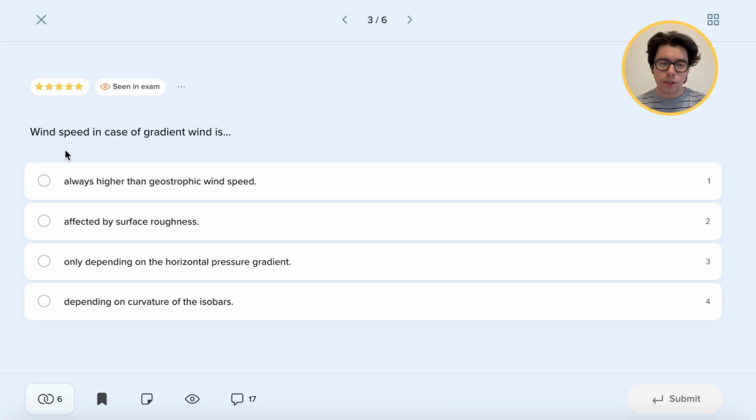So going back to the question, wind speed in case of gradient wind is dependent on the curvature of the isobars, because this adds to the equation the centripetal force, which has to do with the wind turning around the low and high pressure systems.